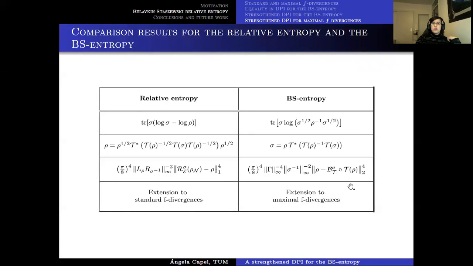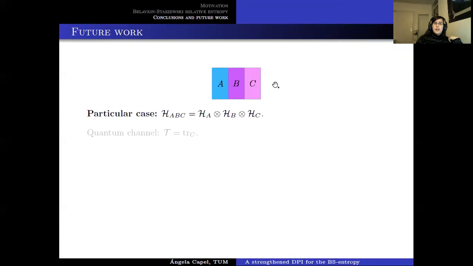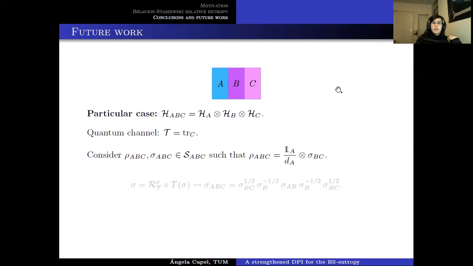So let me just conclude this talk with some future work. Again, we're going to consider here the particular case of H_ABZ as a tripartite space, and we're going to consider as a quantum channel the partial trace in Z. So now if we again consider the state rho given as a marginal of sigma, properly tensorized with the identity in A normalized, then again, as I was saying before, the condition for the PETZ recoverability is written in this way, and the condition for the BS recoverability is written in this form, which looks a bit simpler, but again, it's just some asymmetric version of this one.